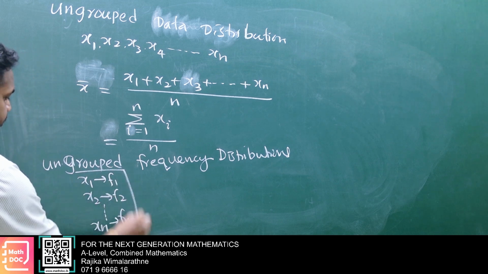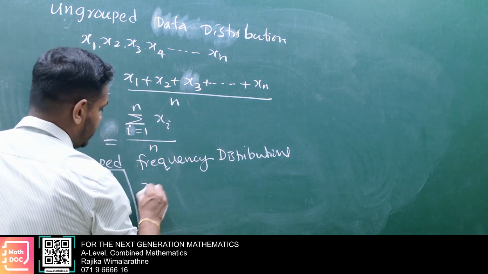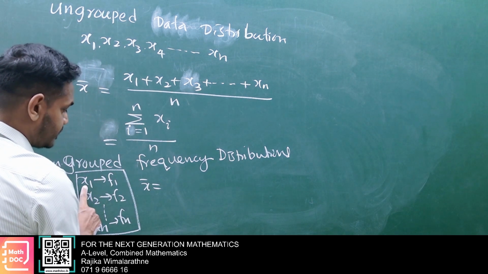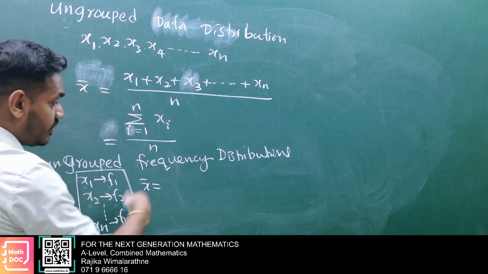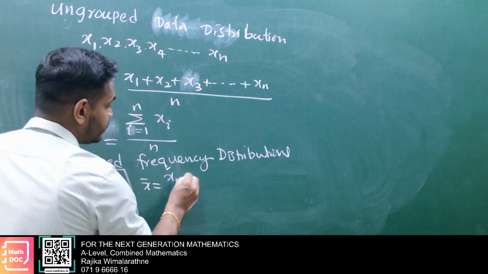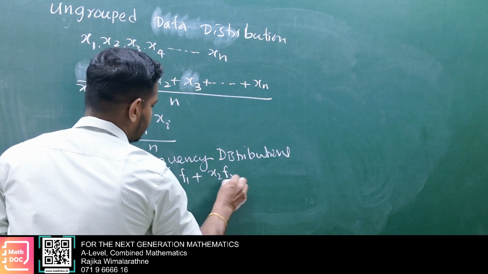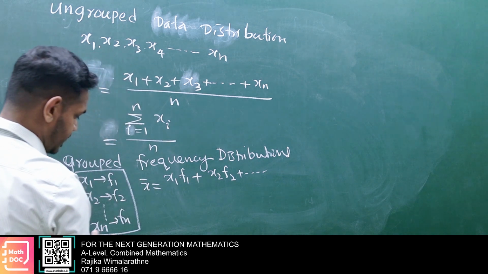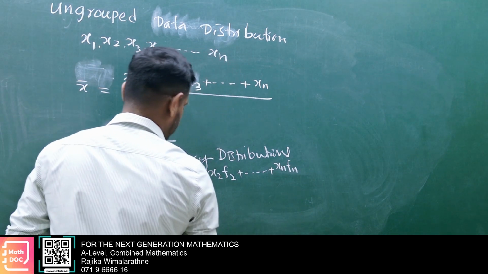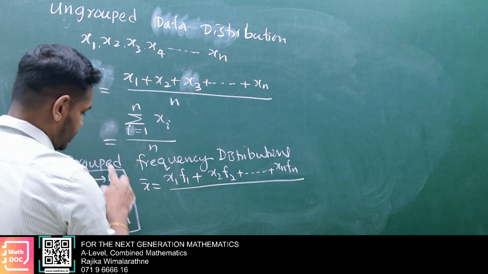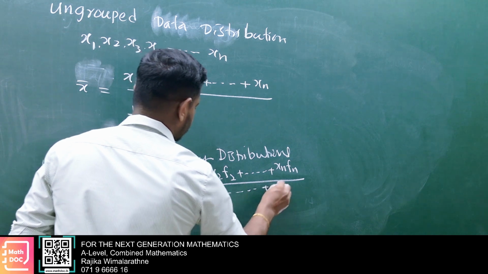Here this is called a frequency distribution. Then for x bar, we have x1 count f1, then x2 count f2, so total x1 times f1, then x2 times f2, it goes on to xn times fn, divided by the total, the frequency sum f1, f2, up to fn.